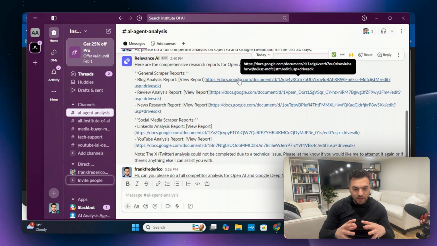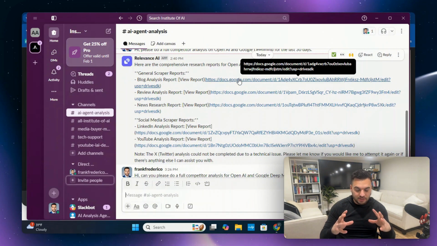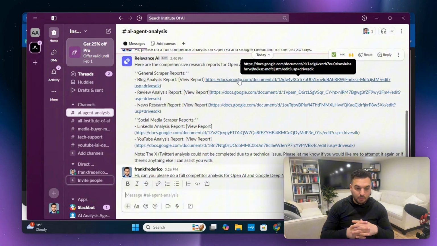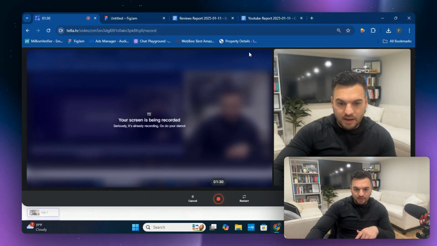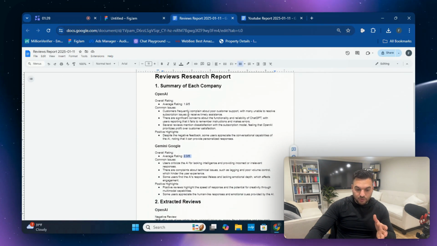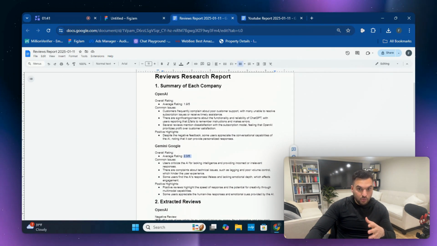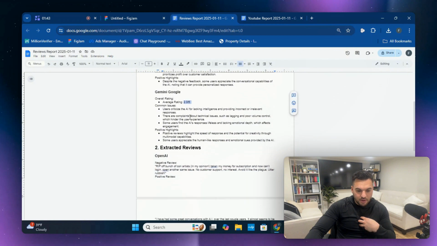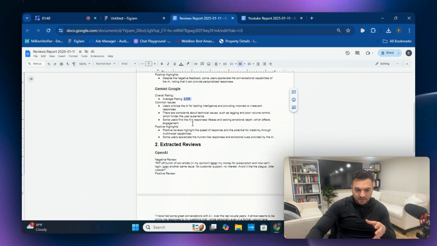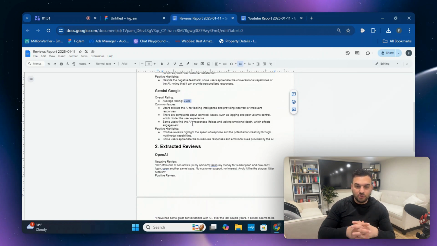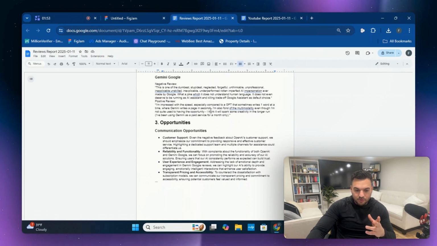It puts all of the competitor analysis reports that were scraped from multiple different platforms and multiple different social media websites. So we have a LinkedIn analysis report, YouTube report, a news search report, reviews analysis report, blog analysis report. And just for the reviews report, the average rating for OpenAI is 1.9 out of 5. Who would have thought that? I thought it was a lot better than that. But surprisingly, Gemini Google is higher. It's 2.3. So there's some opportunity there for OpenAI to improve upon their platform. Here are the reviews to back that up.